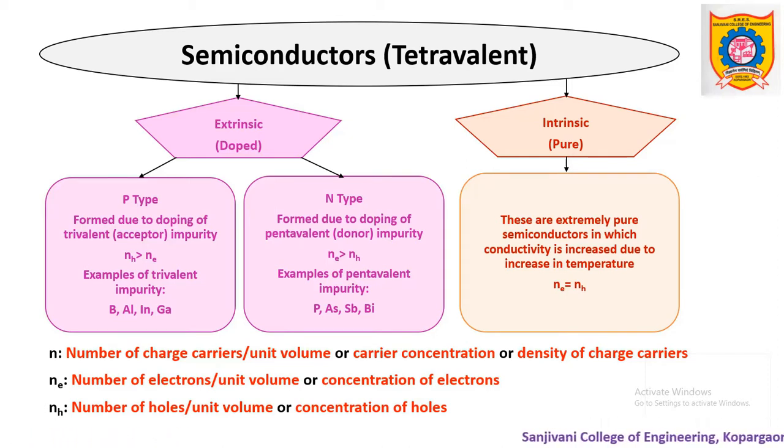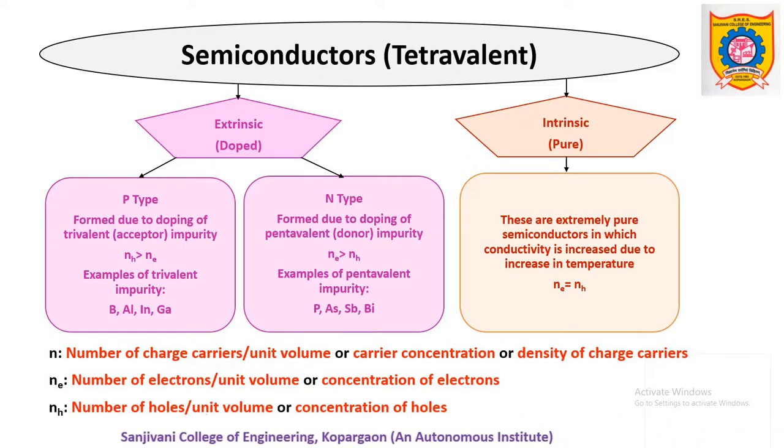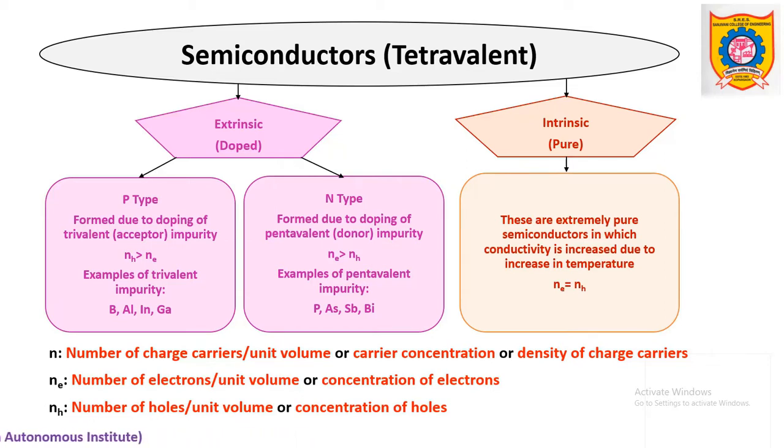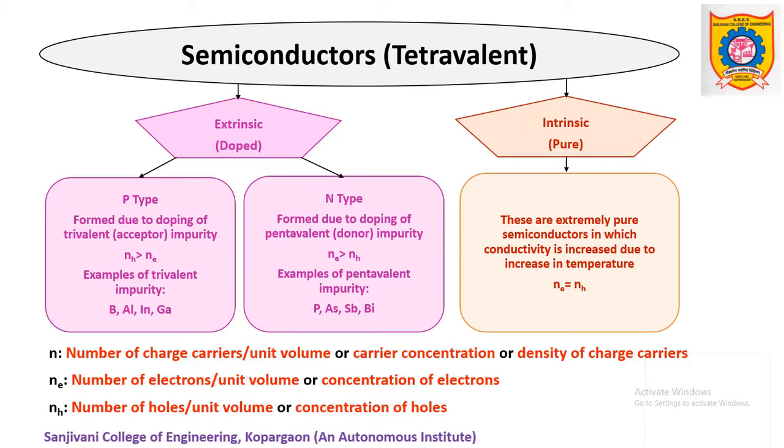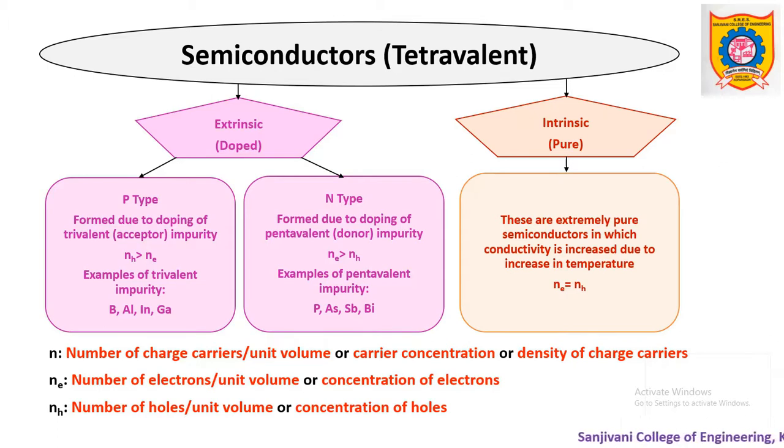So if temperature increases, some of the covalent bonds are broken and a few electrons are made free. These electrons gain thermal energy and hence are excited. That means such electrons will move from valence band to conduction band. Now, for example, if one electron makes a transition from valence band to conduction band, this movement will leave one vacancy in the valence band.